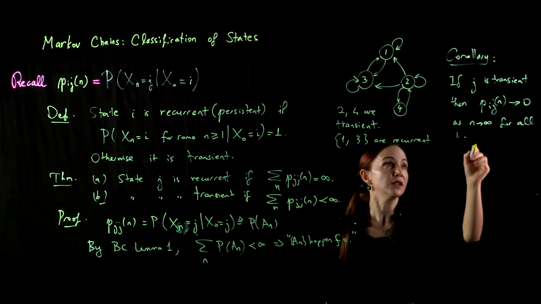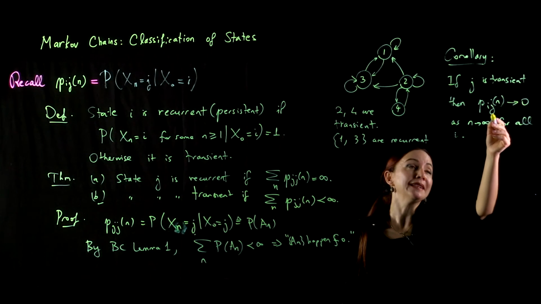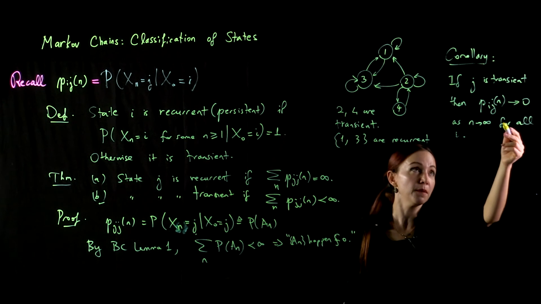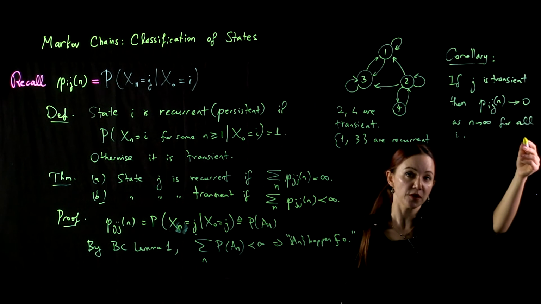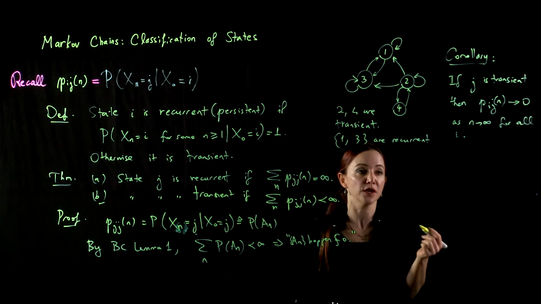What does this mean? It means that no matter where we start, the probability of ending up in j after a very long amount of time goes to 0 as time increases. This also says that I will eventually not be in the transient states.